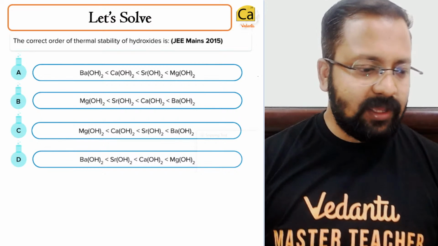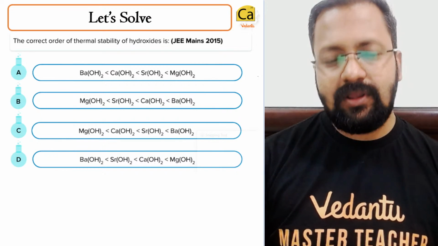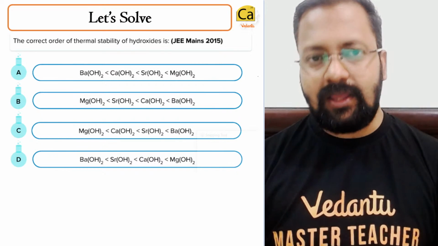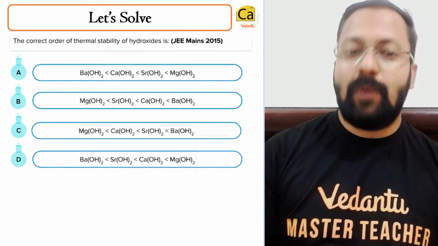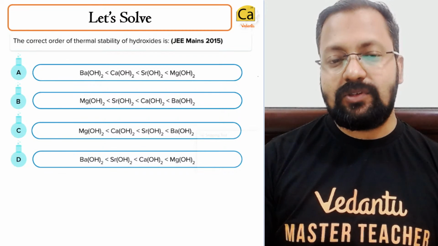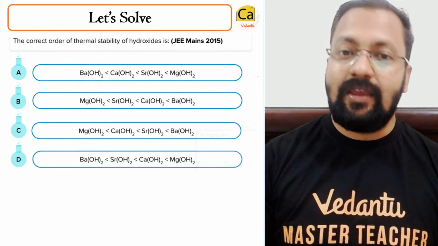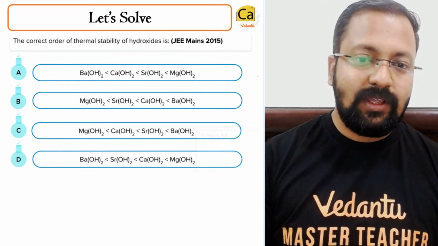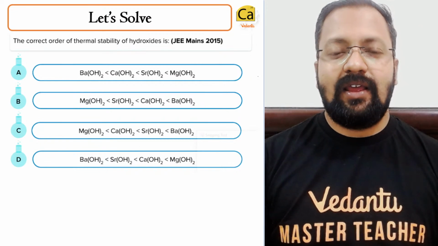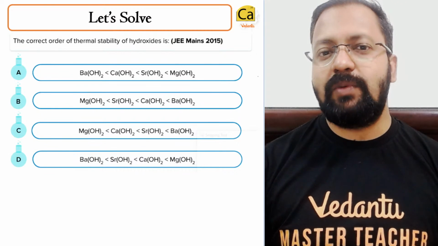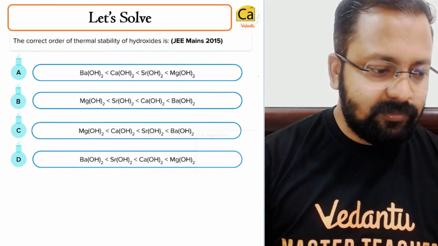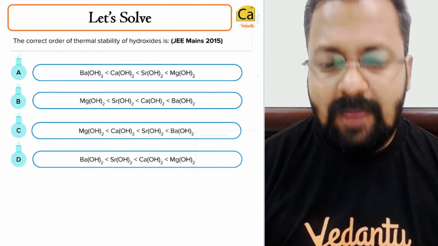How do we predict thermal stability? One of the ways to predict thermal stability is on the basis of ionic character. If something has more ionic character, it is generally presumed that it will be thermally more stable.